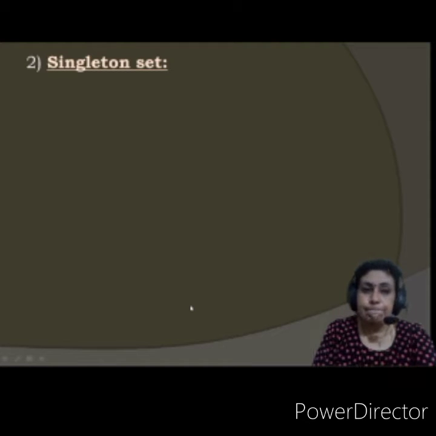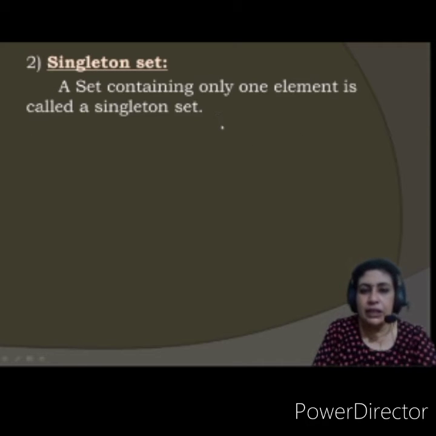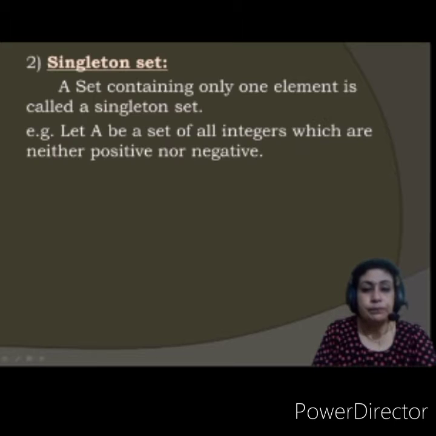Let us proceed further. Singleton set. What is a singleton set? A singleton set is the set containing only one element. Okay, means it has got only one object or one element. For example, let A be a set of all integers which are neither positive nor negative.